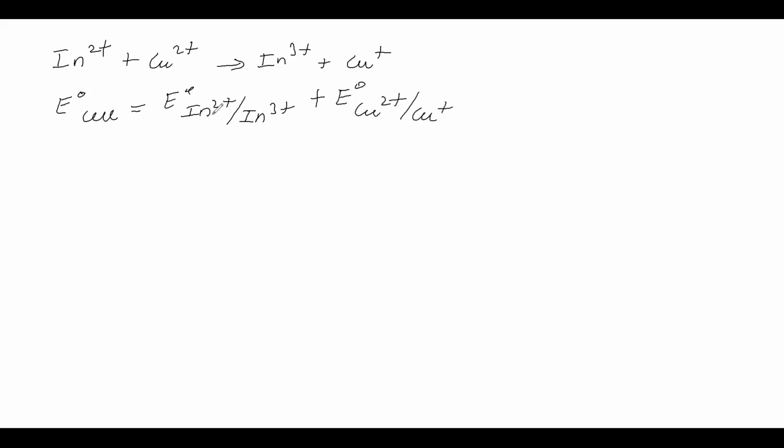Now see, plus 2 converting into plus 3 means oxidation. Therefore, it is the standard oxidation potential. Plus 2 converting into plus 1 means reduction, so that it is the standard reduction potential. Oxidation potential plus reduction potential is called cell potential. It is a formula. Now let us substitute the values.